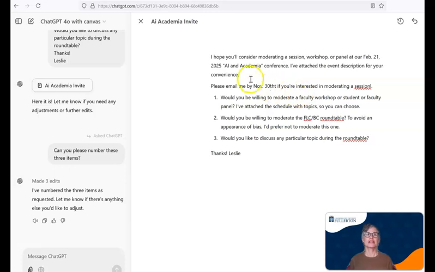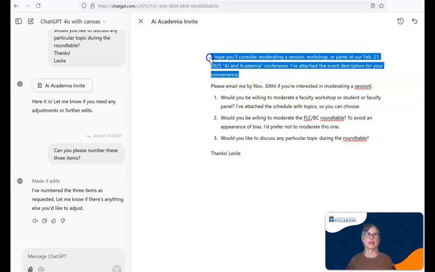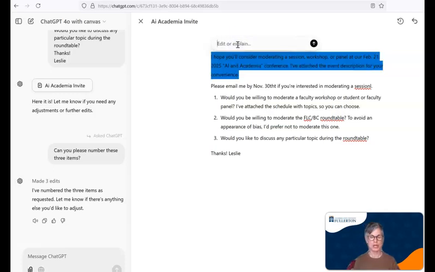I can also, I think this is really wonderful, highlight a section and say, okay, ask ChatGPT. I can say, please browse with Bing. This is a call out to please search the internet because ChatGPT 4.0 can do that.